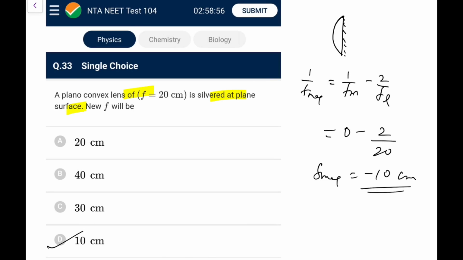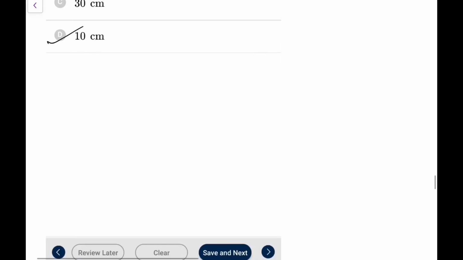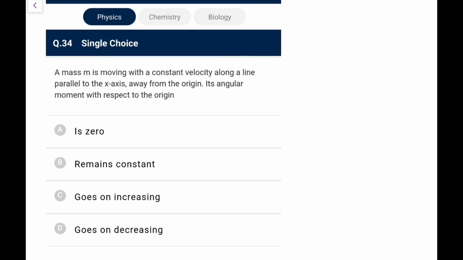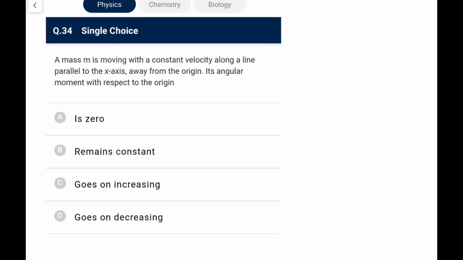So again the answer is not matching for me. It will act like a mirror now, not a lens, and the equivalent focal length is 10 centimeter. I don't know what they have done, they have only taken a refraction from one surface, and I don't agree with them. I don't agree with both the answers to these optics questions.